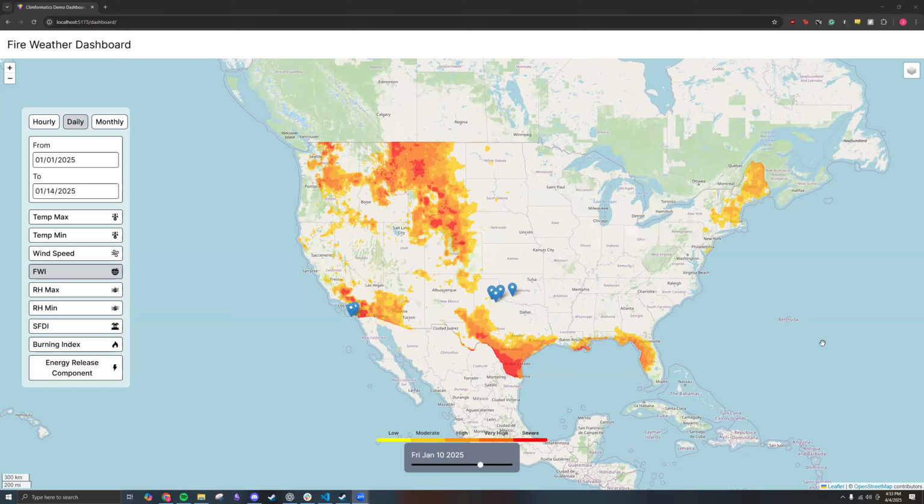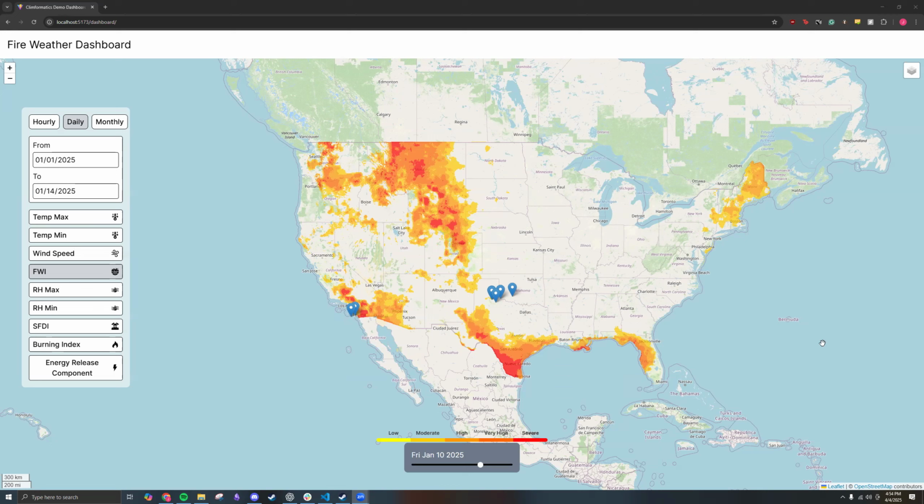This dashboard is comprised of multiple components, so let's just jump right into it. First, we're looking at the map itself. Our map offers several variable mappings of the variables that we predict and forecast. On the left side here, we have our settings panel. This settings panel allows you to adjust the specific parameters to get specific queries on the map.